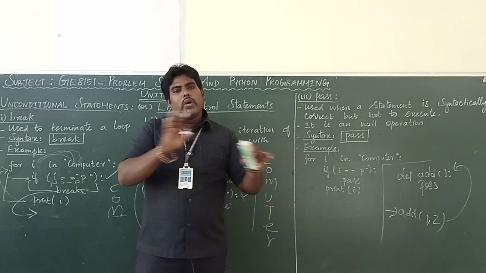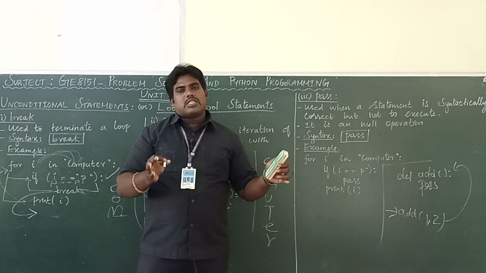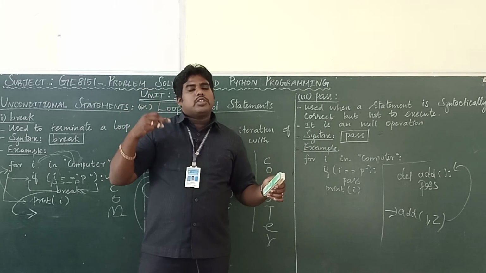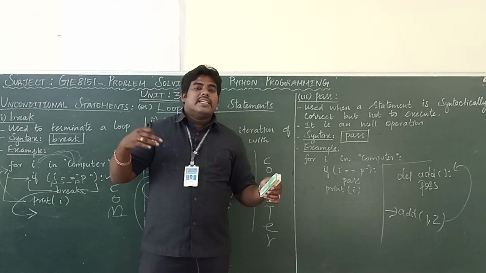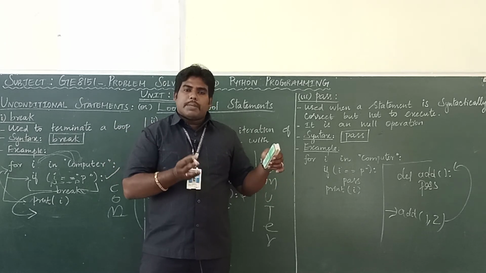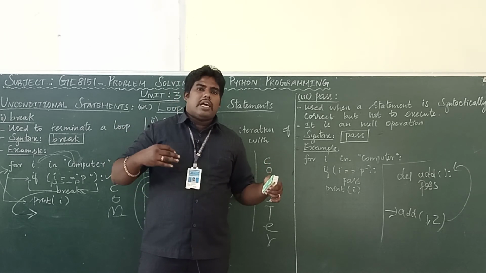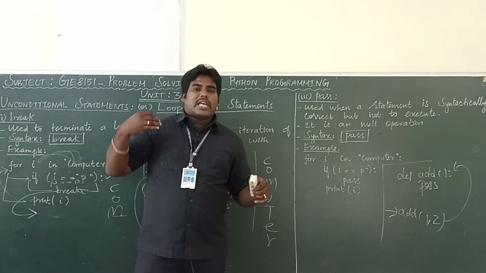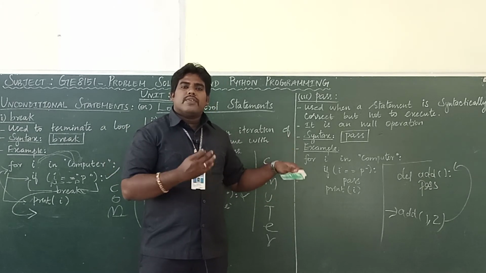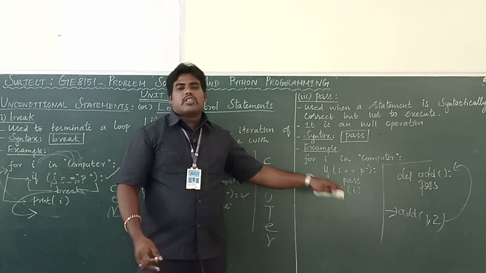This pass won't do anything. It's a null operation, but the main use of this pass is to avoid the syntactical error, for making the code correct, and in future you can add to or correct the function, loop, or if with the help of some statements instead of this pass.